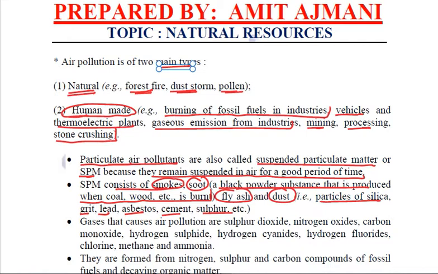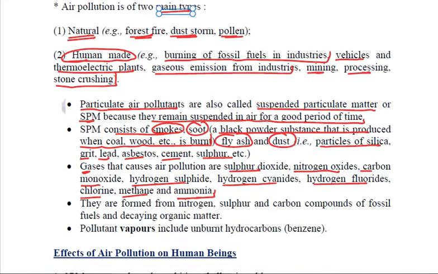There are certain gases which cause air pollution like sulfur dioxide, nitrogen oxides, carbon monoxide, hydrogen sulfide, hydrogen cyanide, hydrogen fluoride, chlorine, methane, ammonia. All these gases are causing air pollution. And how exactly are they formed?